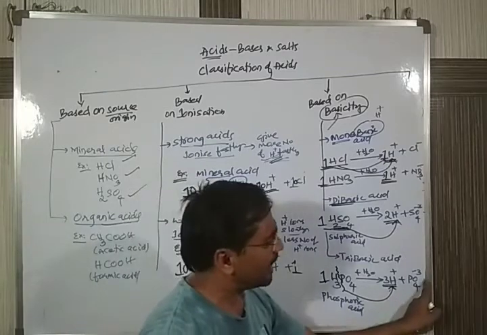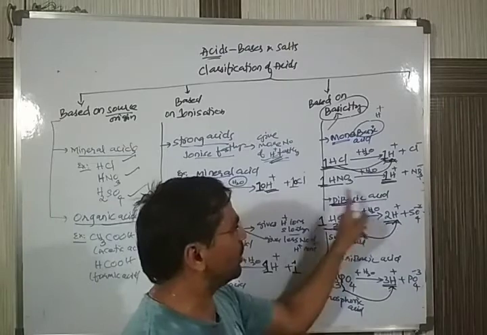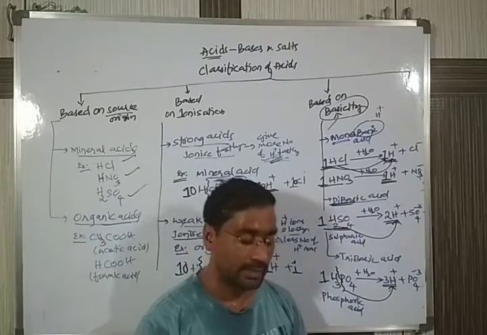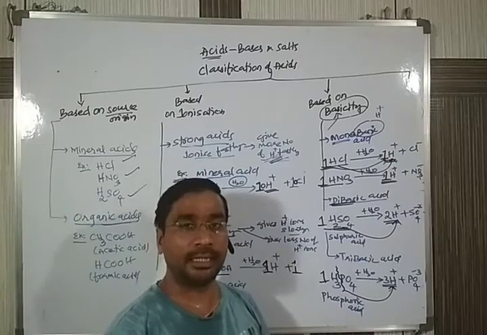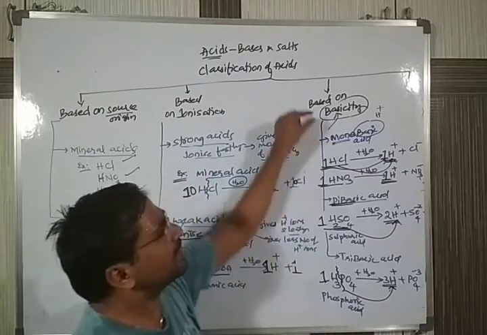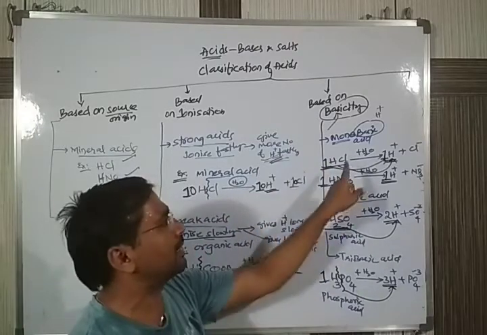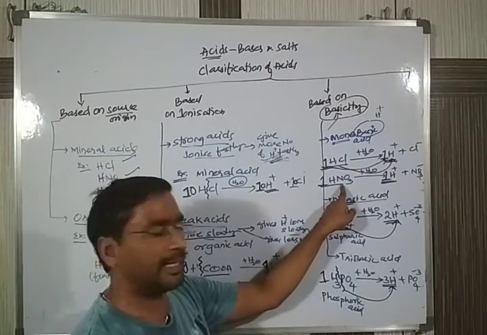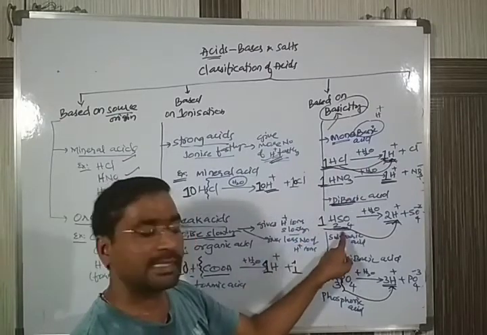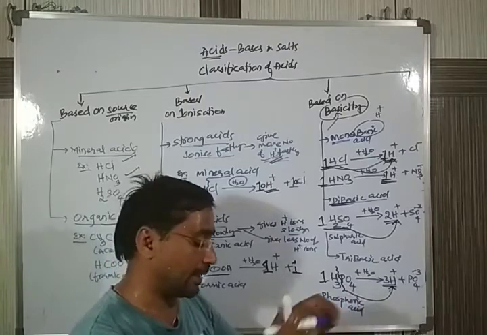Along with the H plus, phosphoric acid gives one more ion, called the phosphate ion. I am giving only one example because we will come across more examples in this chapter in the upcoming test. Just remember the definition along with one example. Monobasic: HCl, hydrochloric acid, or HNO3, nitric acid. Dibasic: sulfuric acid. Next, tribasic: phosphoric acid, etc.